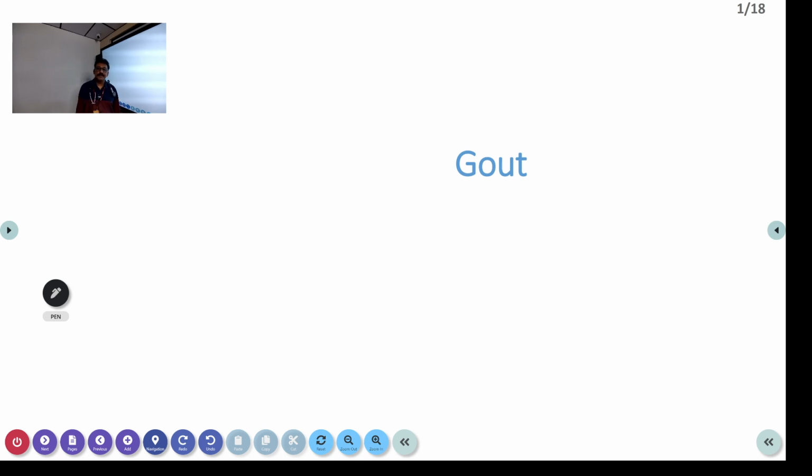Today, let us discuss one important rheumatological disease, that is gout. Gout is the accumulation of uric acid mainly in joints. It can also involve kidneys and other internal organs, but the major clinical finding will be joint involvement. That would typically be the first metatarsophalangeal joint. It's a monoarticular arthritis. Gout.